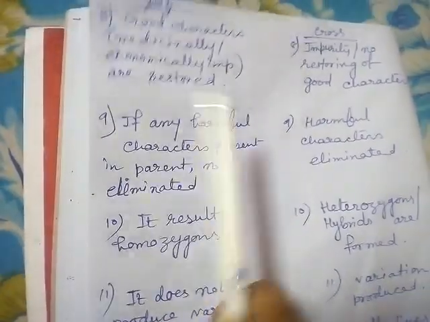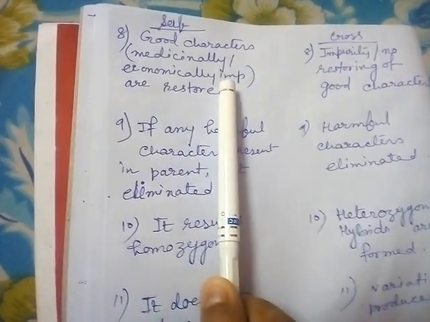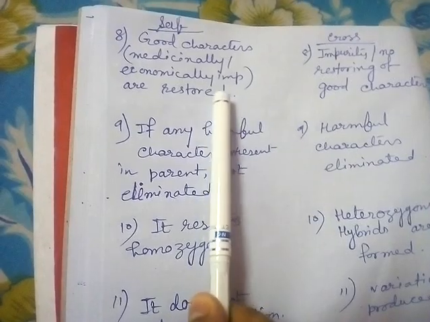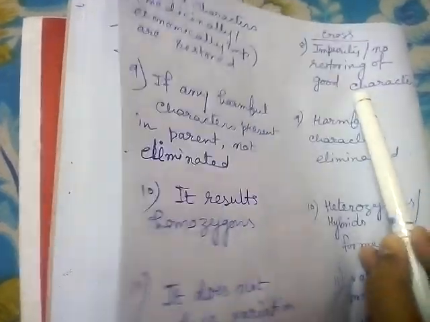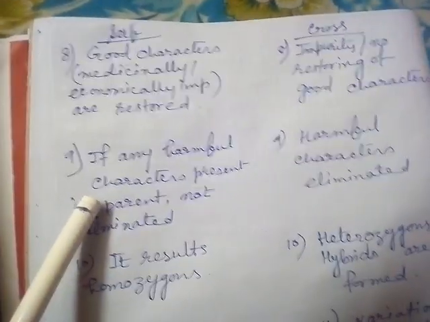Next, more differences between self and cross pollination. In self pollination, good characters, such as medicinally or economically important characters, are restored. In cross pollination, not all good qualities can be restored because of the mixing of the characters of two parent plant bodies.